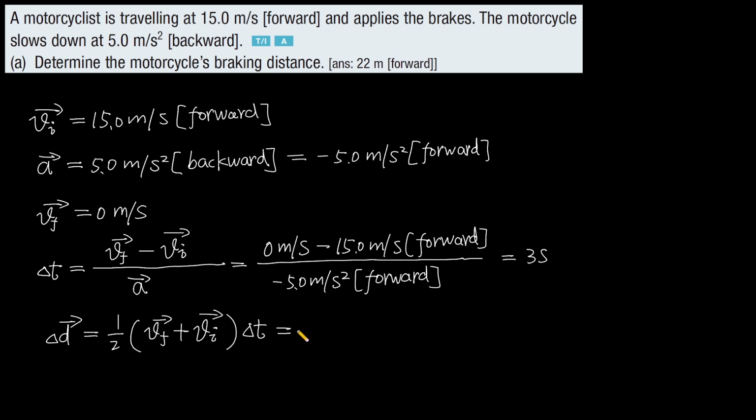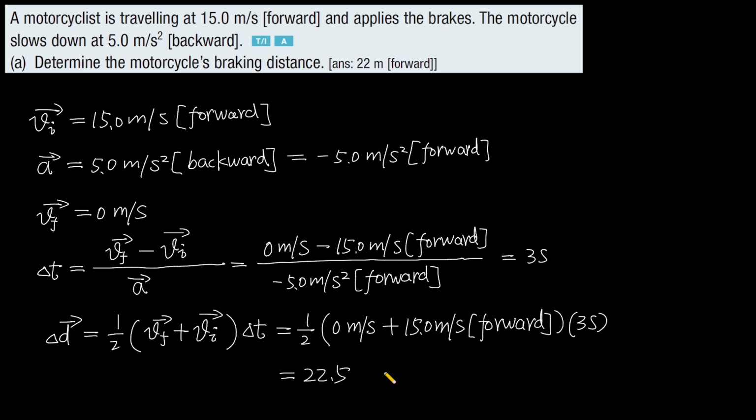And this equals 1/2 multiplied by final velocity 0 meters per second plus initial velocity 15 meters per second forward, then multiplied by the time interval 3 seconds. And this equals 22.5 meters forward.